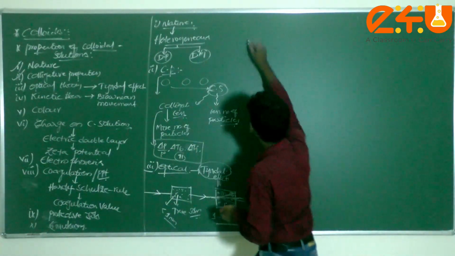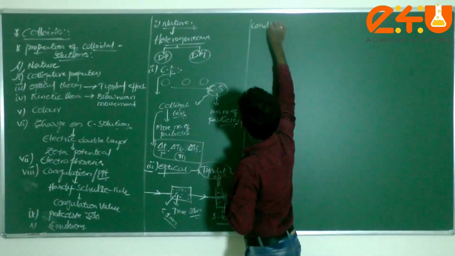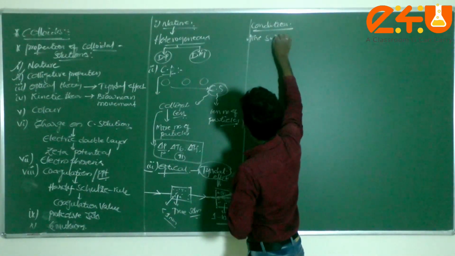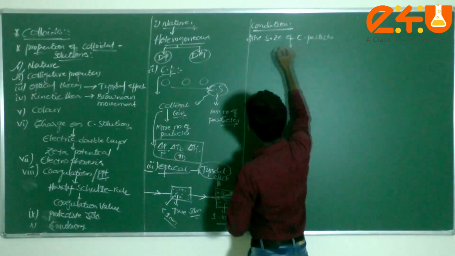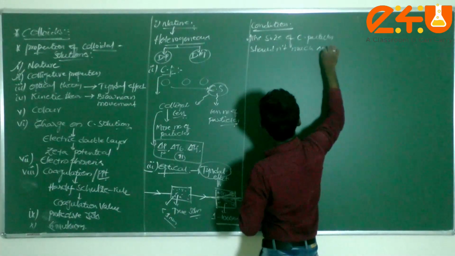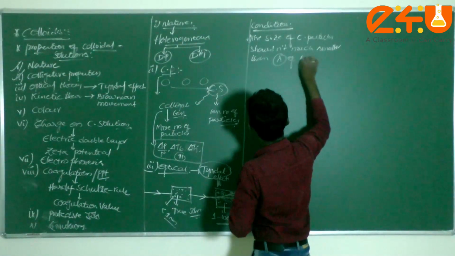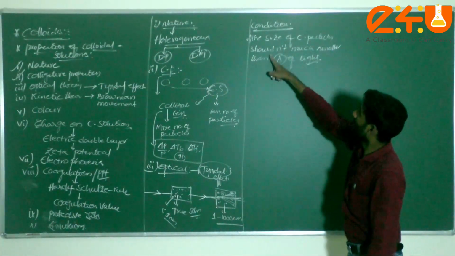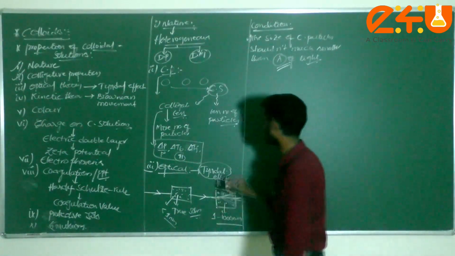Now, what is the main condition for the Tyndall effect? This is very important. First point, the size of the colloidal particle should not be much smaller than the wavelength of the light. The size of the colloidal particle should not be much smaller than the wavelength of the light. That is the first condition we are discussing in the Tyndall effect.